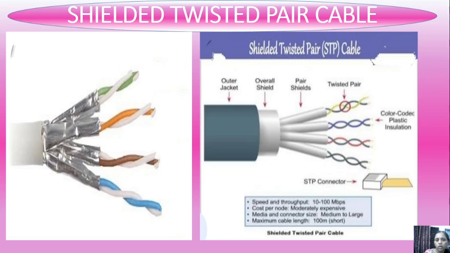This is outer jacket, then overall shield, then pair shields, then twisted pair, then color coded plastic insulation, and one STP connector is shown there, that is like an RJ45 connector. So relatively this is expensive. So this is the complete picture of shielded twisted pair cable.